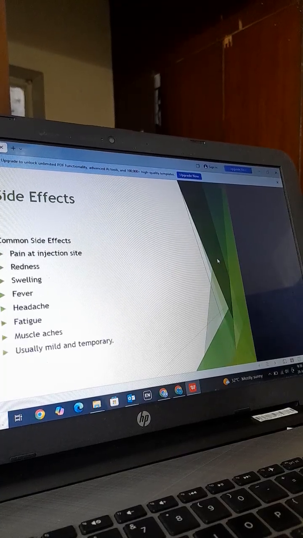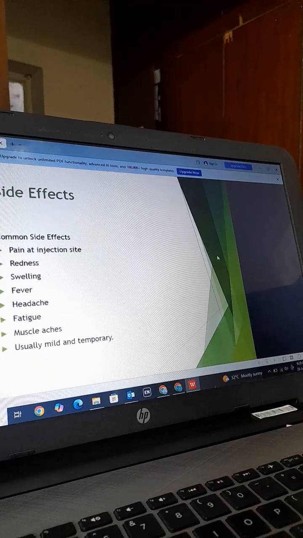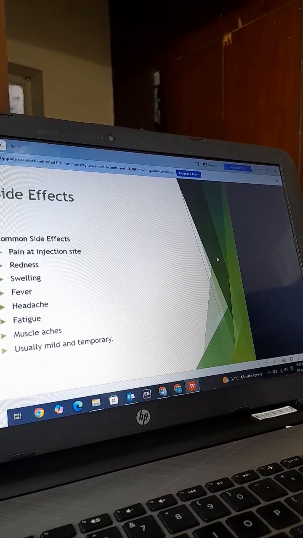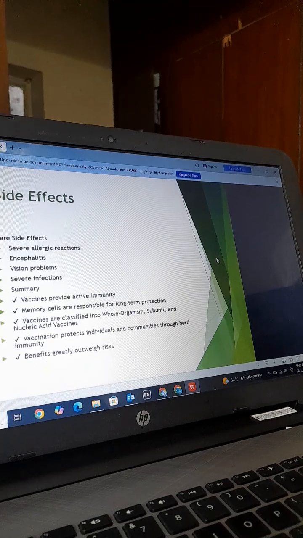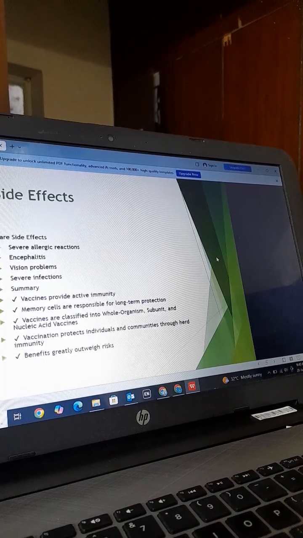What are the side effects? Common side effects of all vaccines are pain at the injection site, redness, swelling, fever, headache, fatigue and muscle ache, usually mild and temporary. Rare side effects are severe allergic reaction, anaphylaxis, vision problems, and severe infections.